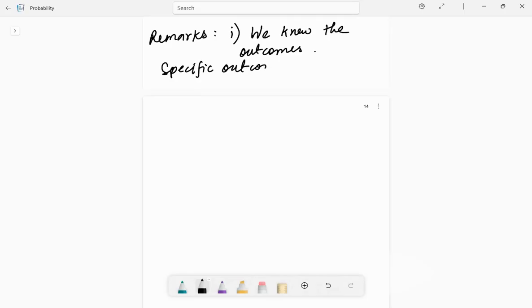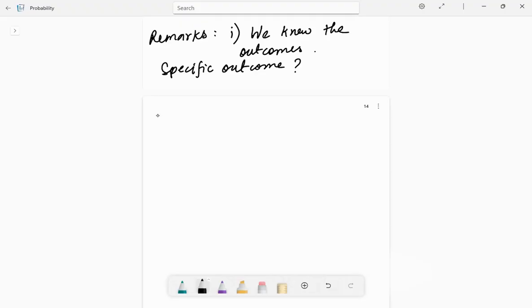The keywords which I'm writing here are very important because these are the words which you need to use in your exam for BSc papers. So, did we know any specific outcome? No, we did not. Moreover, the experiment can be repeated under identical conditions. So this is the criteria for experiments, right? Now these features describe the notion of a random or statistical experiment because we did not know the outcome.